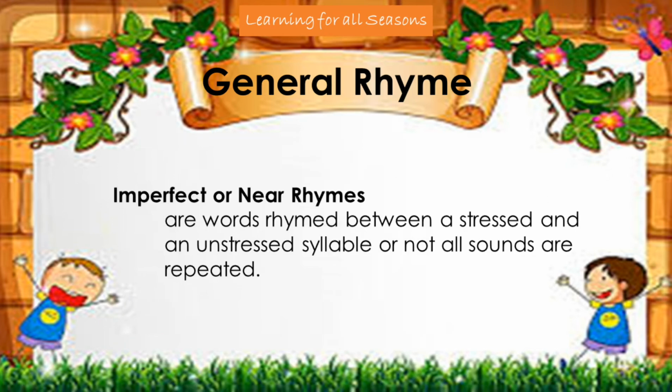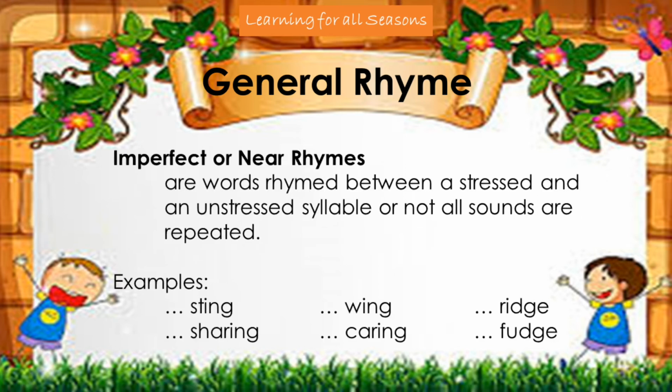Imperfect or near rhymes are words rhymed between a stressed and a non-stressed syllable, or not all sounds are repeated. Let's have the following examples: sting, sharing, wing, carry, ridge, fudge. Words like sting and sharing have a shared vowel and consonant sound at the end of the word, ing, but the natural stress in sharing is on the AR and not the ing, meaning the words are an imperfect rhyme.